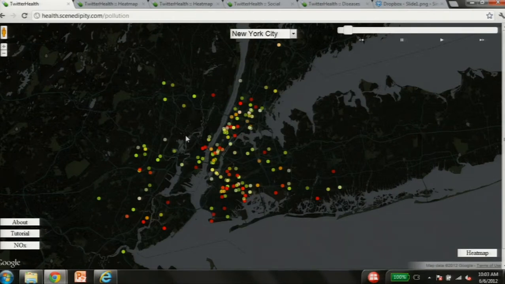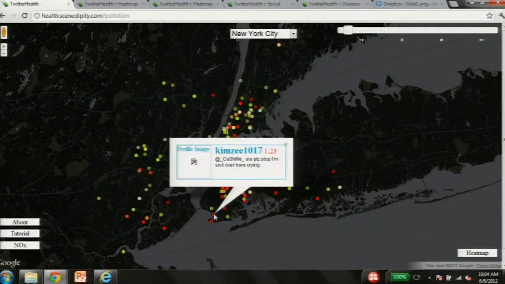So as people tweet and conversations are happening on Twitter, we're looking at every single tweet and identifying the ones that are health related. So then we display them on a map, like so. The colors on the map indicate how sick an individual is. And let me just show you what that might look like.